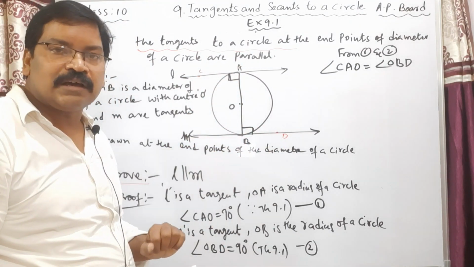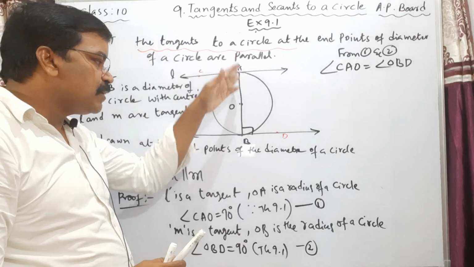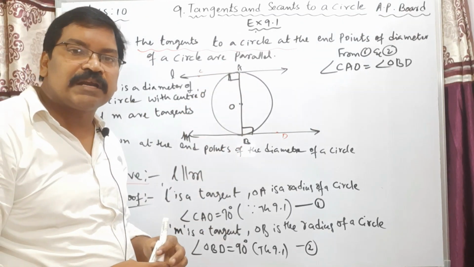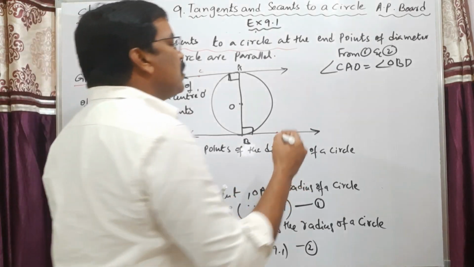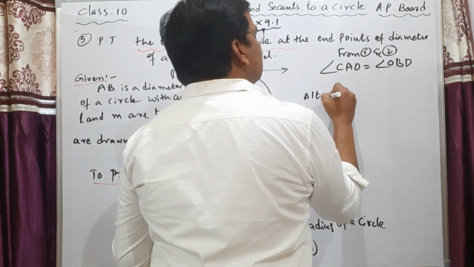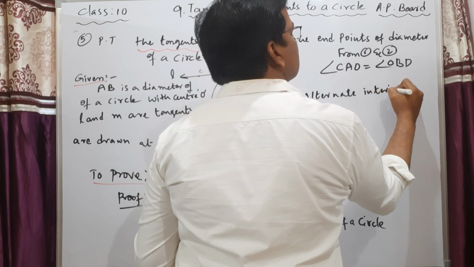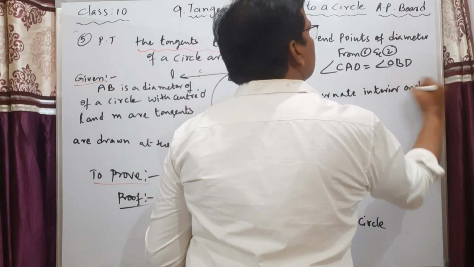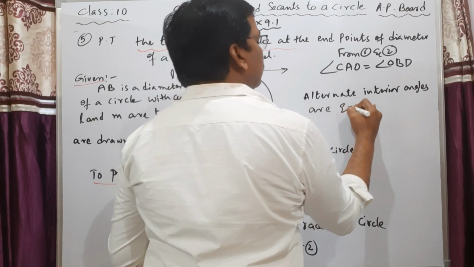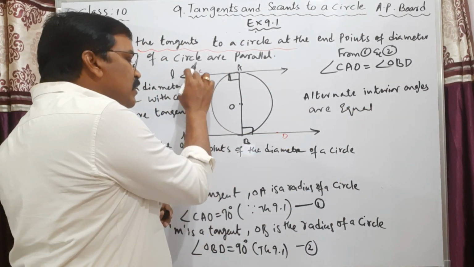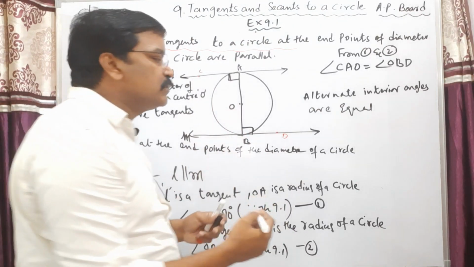If AB is a transversal, these two angles are called alternate interior angles. When the two alternate interior angles are equal, then these two lines are parallel to each other.